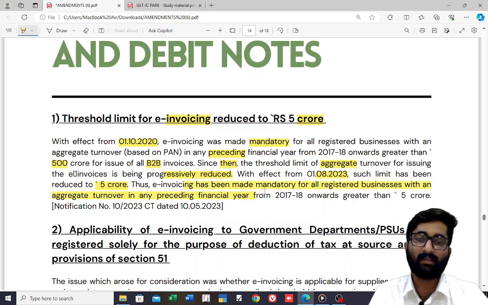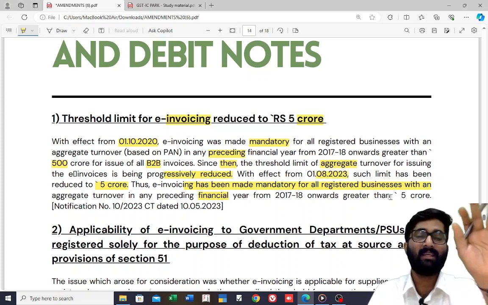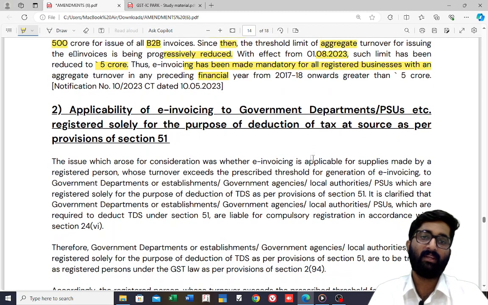Thus, e-invoicing has been made mandatory for all registered businesses with an aggregate turnover in any preceding financial year from 2018 onwards greater than 5 crores. In your case, e-invoicing is mandatory if your turnover is greater than 5 crores.